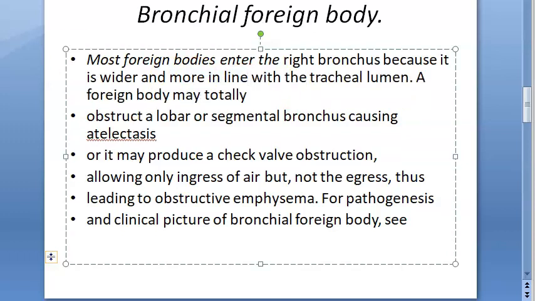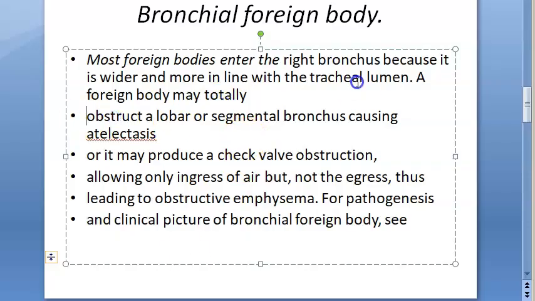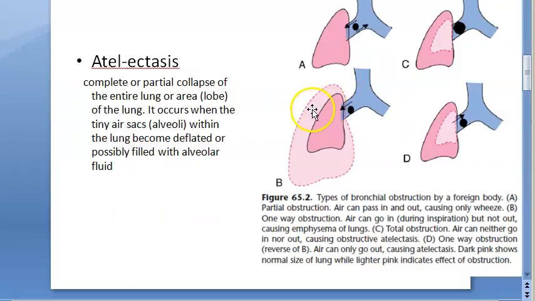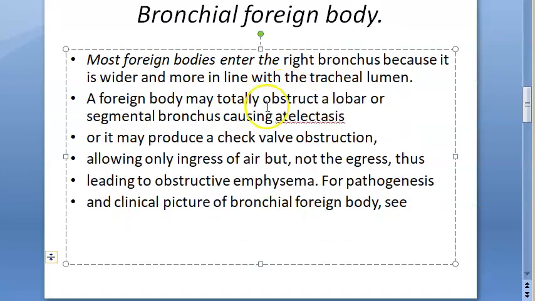A foreign body may totally obstruct a lobar or segmental bronchus, causing atelectasis, or it may produce a check valve obstruction, allowing only ingress of air but not egress, thus leading to obstructive emphysema.